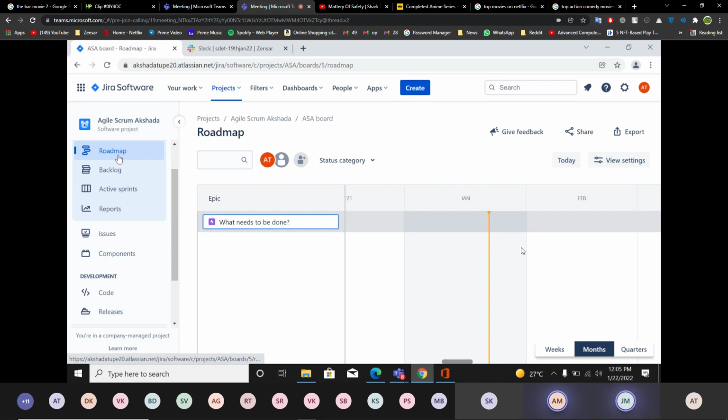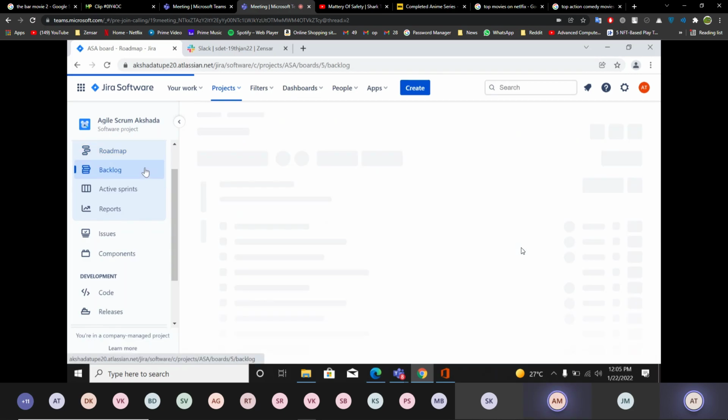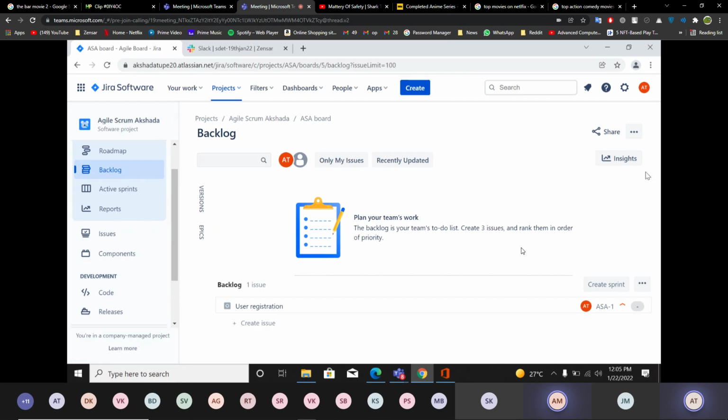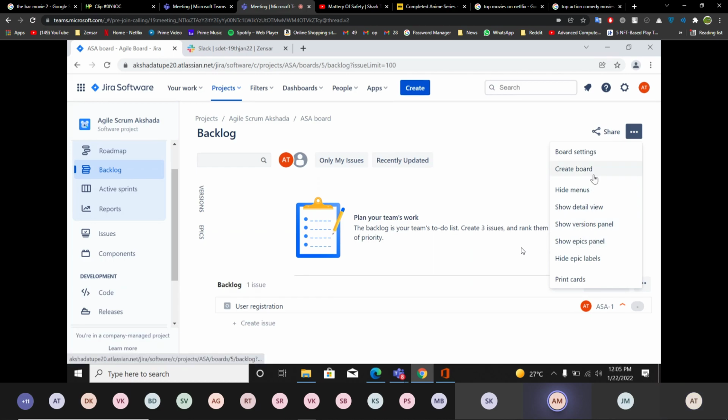In Jira, many more things are there. Akshita, you create epics there. But I want to create a story right now and assign it to someone. So go to your backlogs. Touch these 3 dots. Here you can create an issue and send to someone. Here you can create a board.